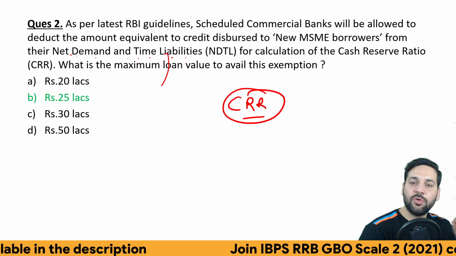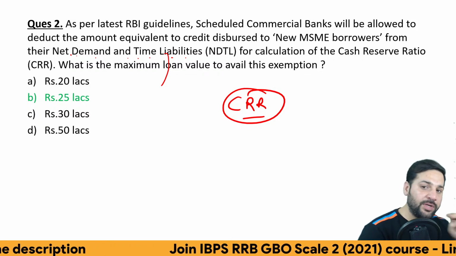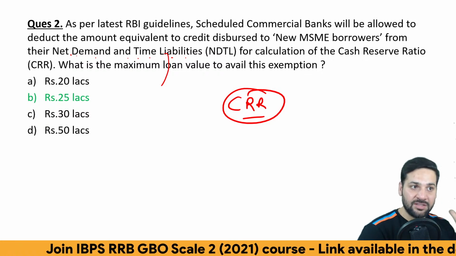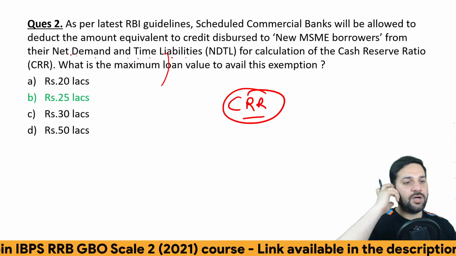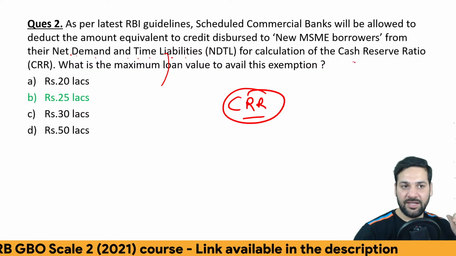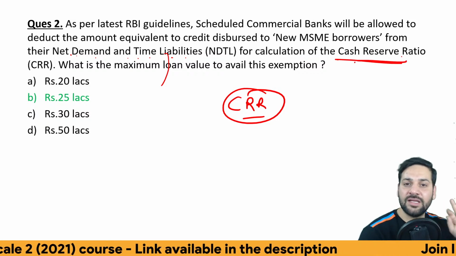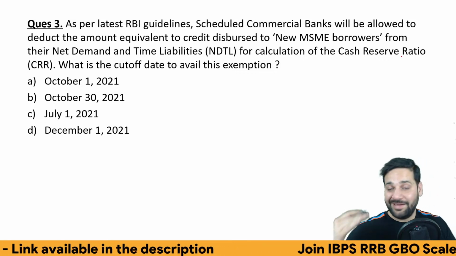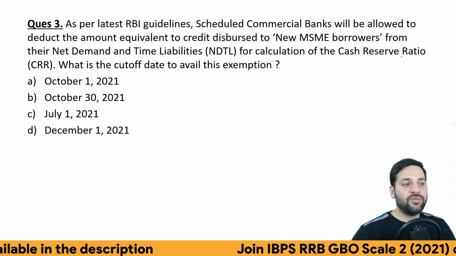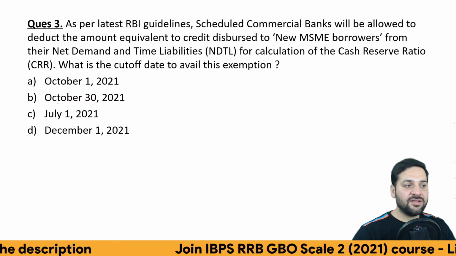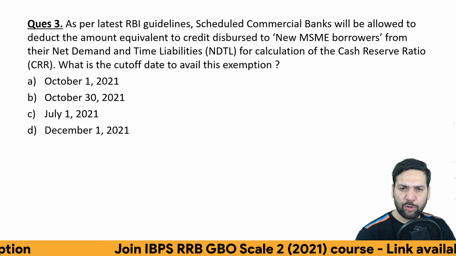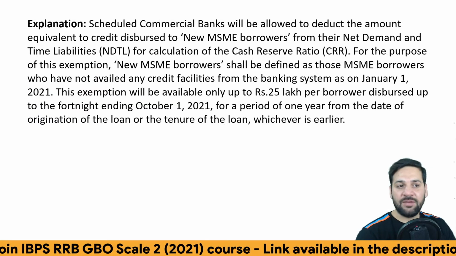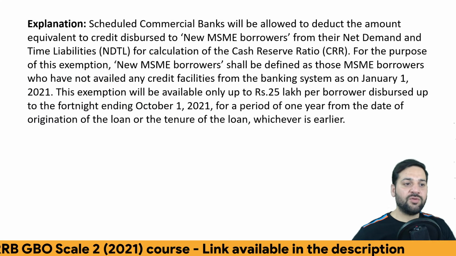All the loans that you are providing to the MSME up to 25 lakh rupees won't be counted. They are exempted to calculate the CRR, right? They are exempted. उस पे CRR रखने की ज़रूरत नहीं है, ठीक है? But there is a deadline to use this facility. What is the deadline we are talking about? The deadline is 1st of October 2021. This benefit can be taken up to 1st of October 2021.